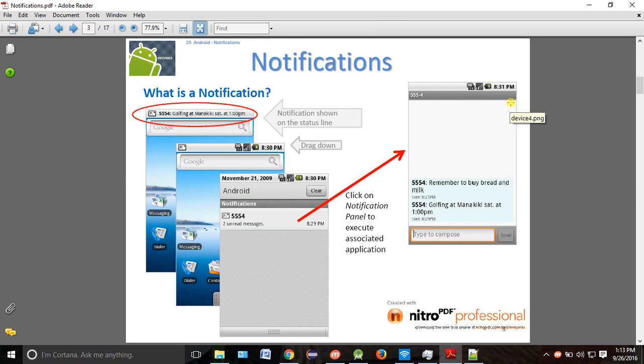Your notification will look like this. Look, on the top you will have this sort of notification. Now when you drag it down, it will show you this sort of notification. Similarly, if you drag it down on your mobile, it will show this, right? And when you click on this, it will go to your chat application. If it is Facebook, it will go to Facebook. If it is WhatsApp, it will go to WhatsApp. We will try to do the same implementation.